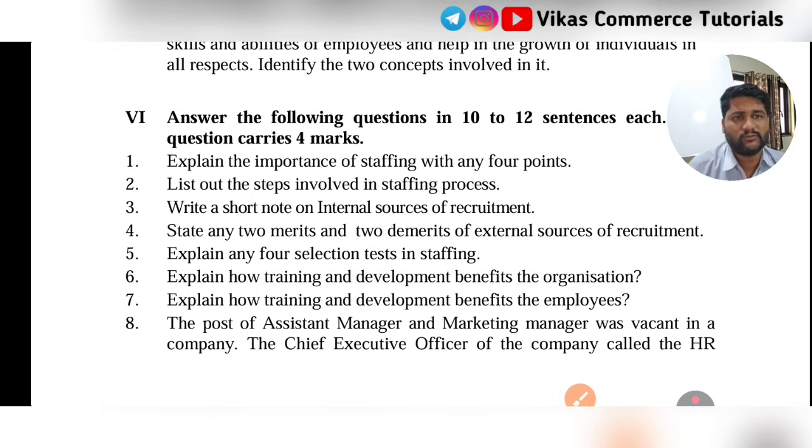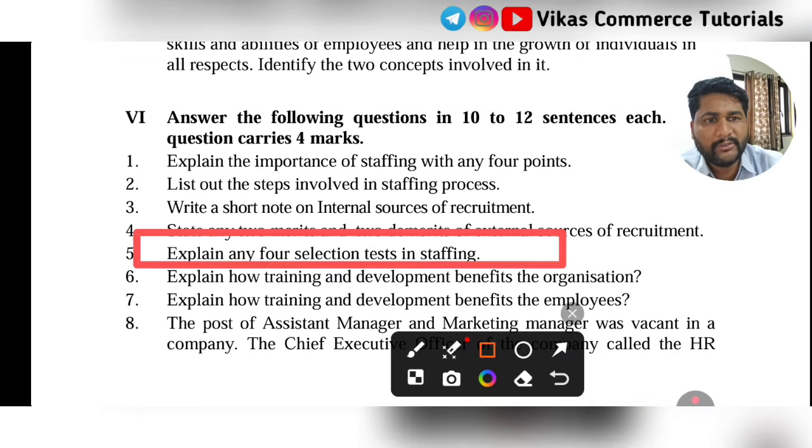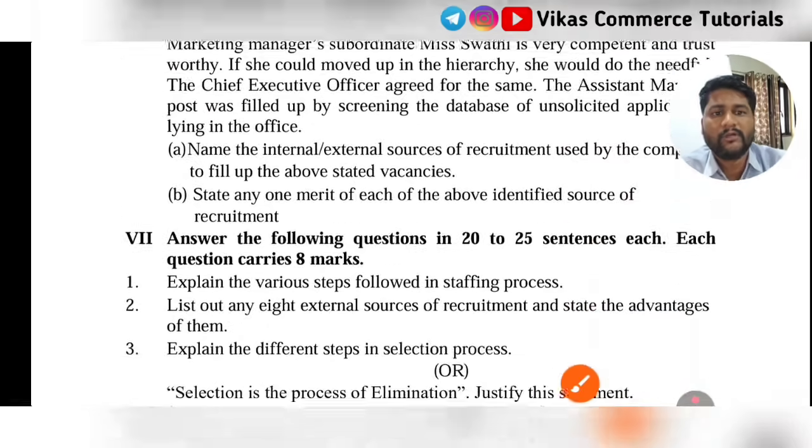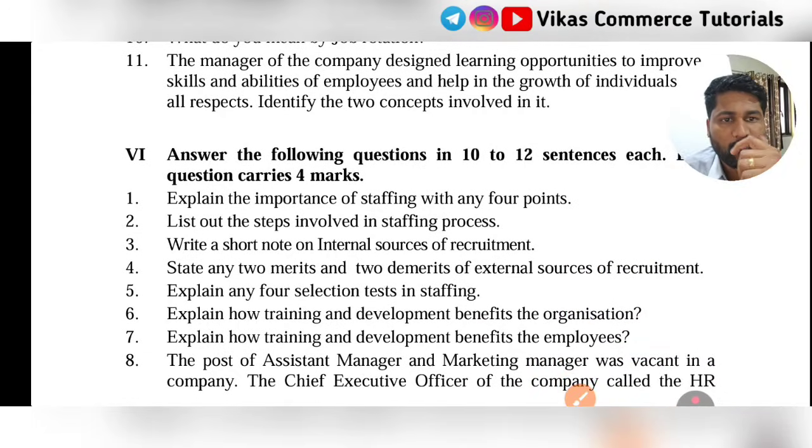Which 4 marks question is very important and will come in your examination? Question number 1, importance of staffing. I don't think it is that important. Directly I will move to question number 5, that is explain any 4 selection tests which are involved in staffing. This is one of the important questions. Another important question, yes, there are only 8 questions here. Question number 2, steps involved in staffing process, I have given in the 8 marks category.